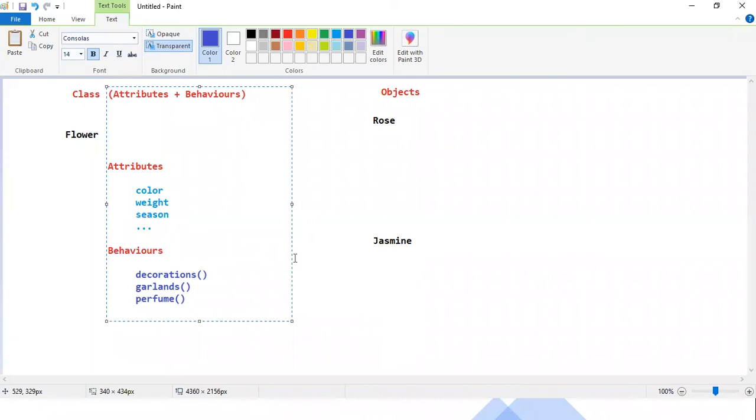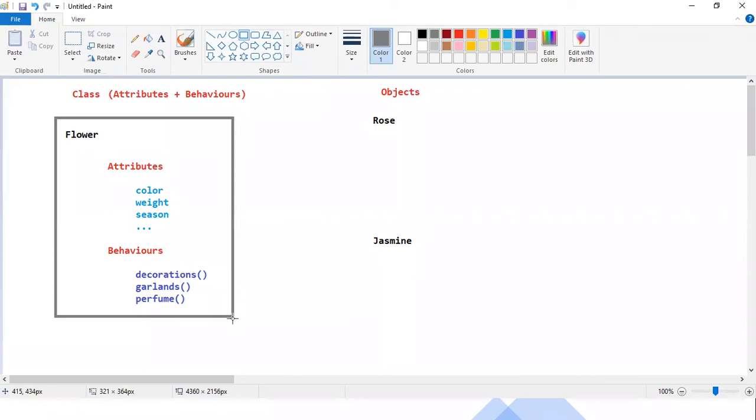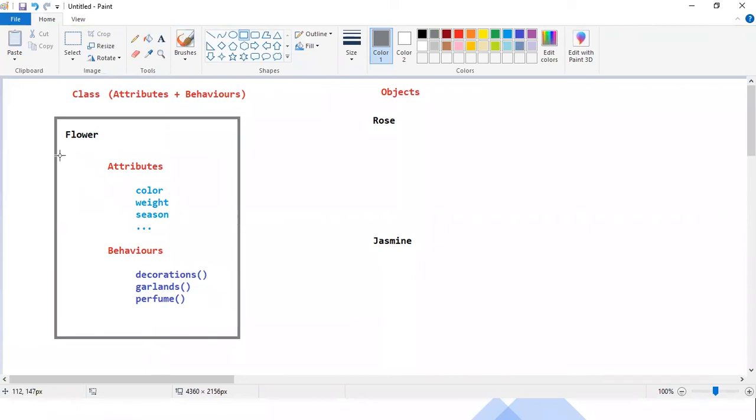So this is how to prepare a class diagram. Every class diagram has three blocks. The first block consists of the class name, in the second block you describe all the attributes of the objects, and in the third block you describe the behaviors of the objects. Are you clear on the concept of attributes and behaviors from this example? Confirm, all?